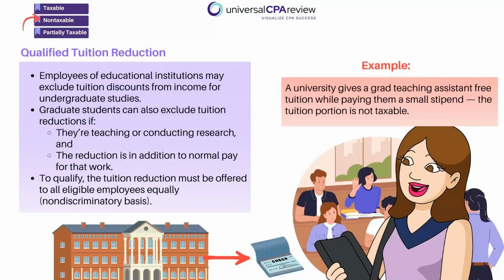All right, so now let's talk about tuition. Employees at universities can get tuition reductions and exclude it, if it is provided in a non-discriminatory way. Undergraduate tuition discounts are excluded. Graduate tuition discounts are excluded only if that employee is teaching or doing research. Okay, so if Linda is a graduate teaching assistant and her school reduces tuition while also giving her a stipend, the tuition reduction is not taxable.